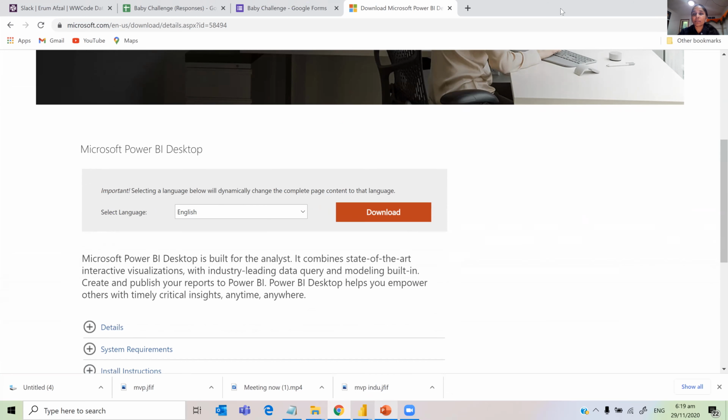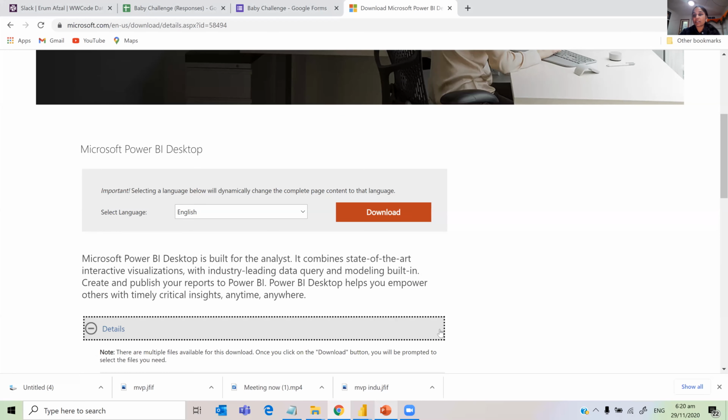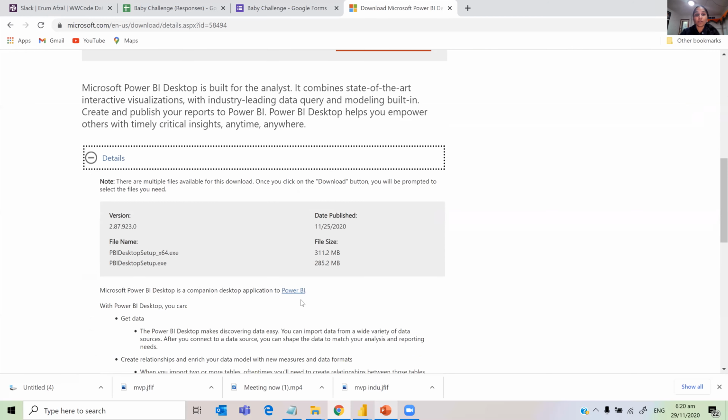Okay, let me look at the chat. I'm just pasting the link here for downloading. Once you download, I'll just put the chat away. Here, if you look at the details, if you click on download, you will be prompted with Power BI desktop setup x64 and normal Power BI desktop.